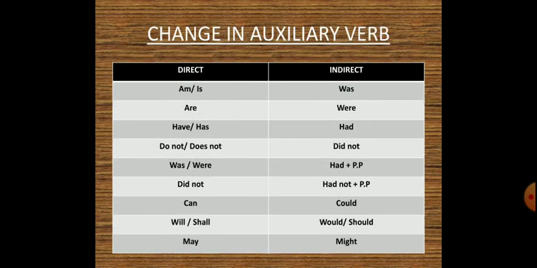The next topic is change in auxiliary verbs. So what we have done related to the tenses, this is the same way we will be changing the auxiliary verbs. So over here am and is will change into was, are will change into were, have and has will change into had, do not and does not change into did not. Was and were change into had plus past participle. Did not will change into had not plus past participle.